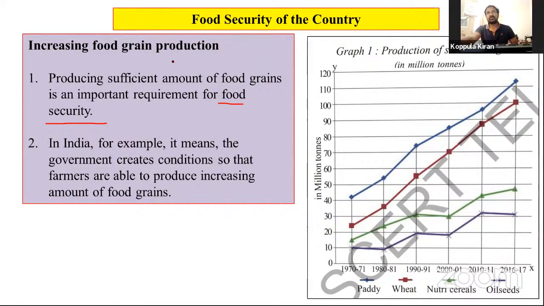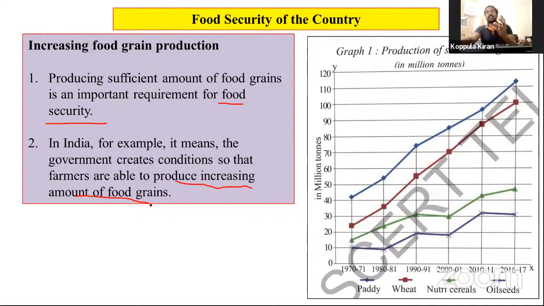We can produce. And the second one is, in India for example, the government creates conditions for increasing food grain production. The government creates conditions so that farmers are able to produce an increasing amount of food grains.